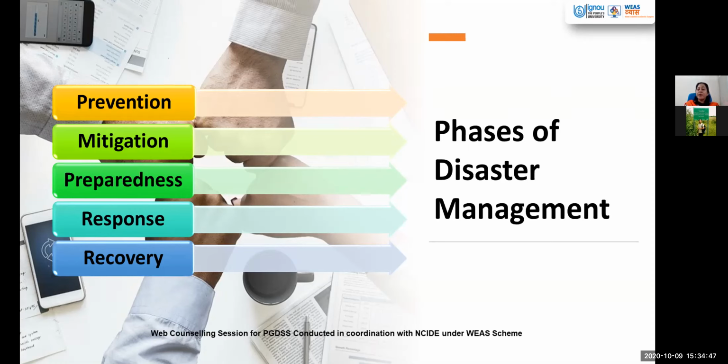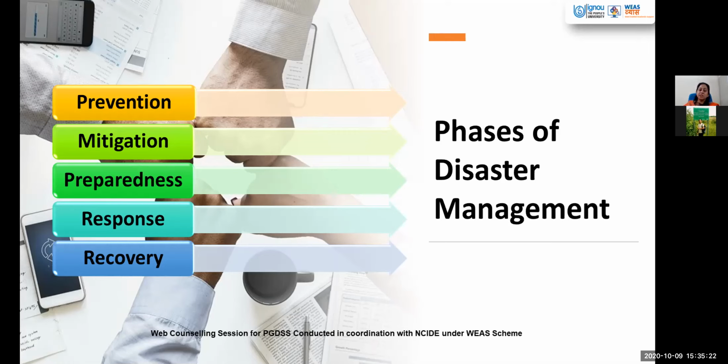Then there is preparedness. How do we prepare ourselves? What is the difference between mitigation and preparedness? Mitigation is designing and preparing in such a way that there is minimum loss. But preparedness is that we know that this place is prone to this disaster, so we must have all the emergency plans put in place beforehand. So preparedness is an ongoing process, it always goes on.